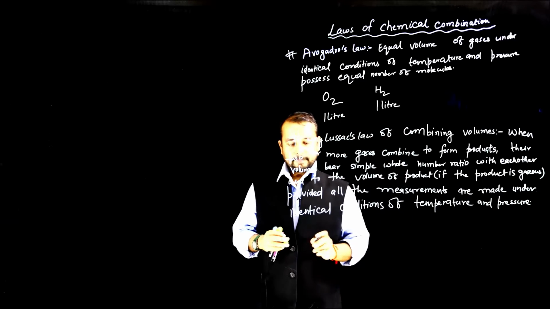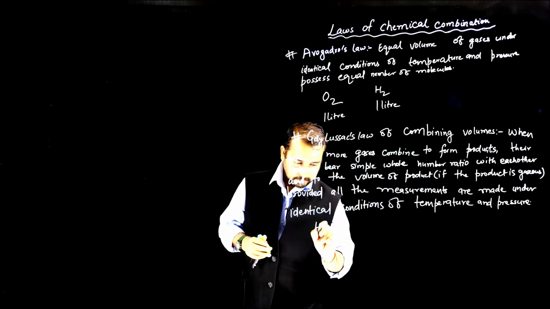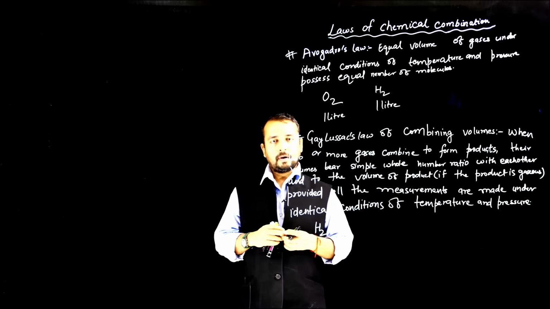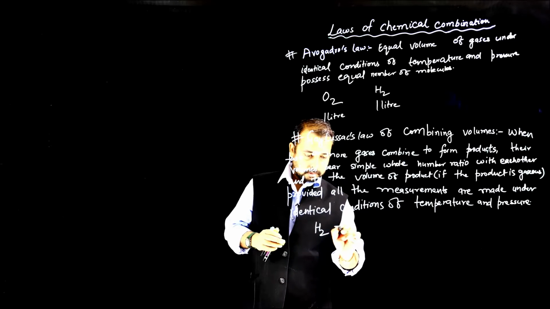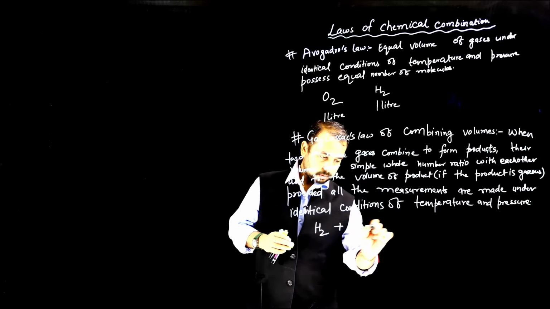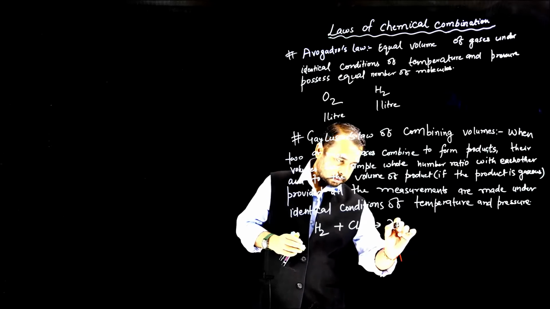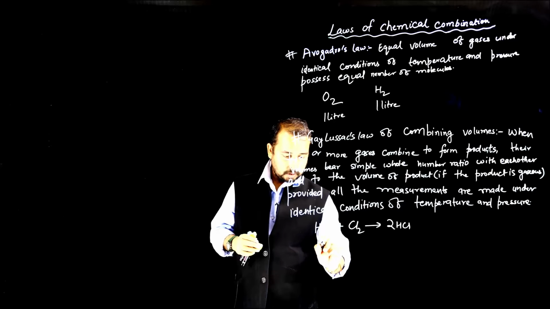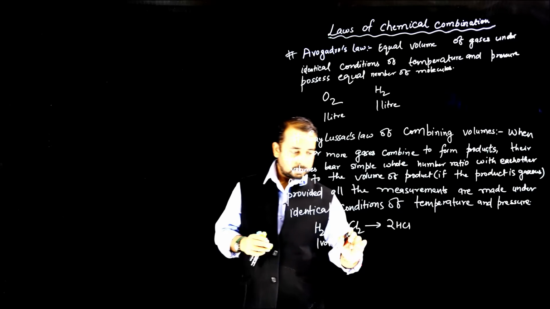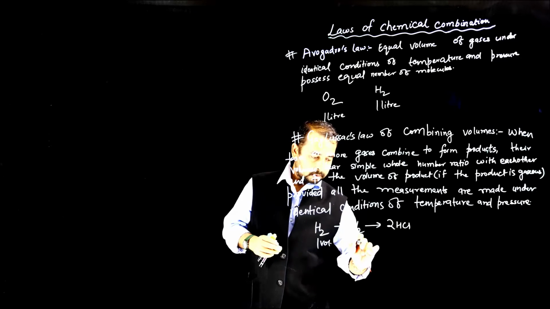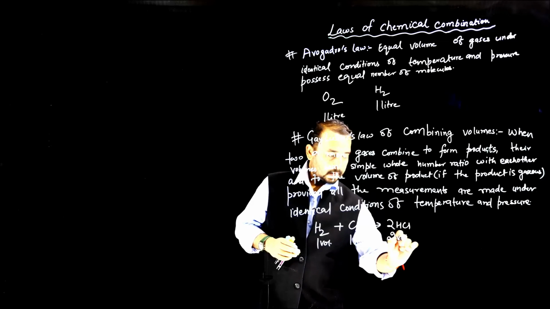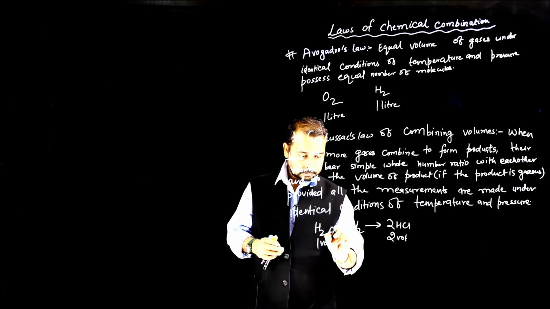For example, if we take the example of hydrogen combining with chlorine to form gaseous hydrogen chloride, H2 plus Cl2, it was experimentally observed that 1 volume of hydrogen combines with 1 volume of chlorine to form 2 volumes of hydrogen chloride gas.